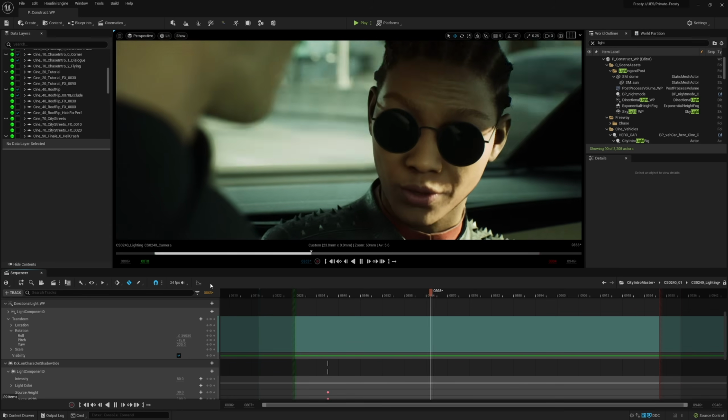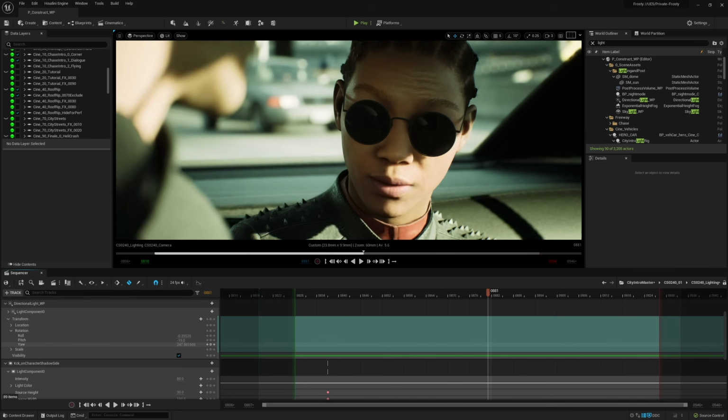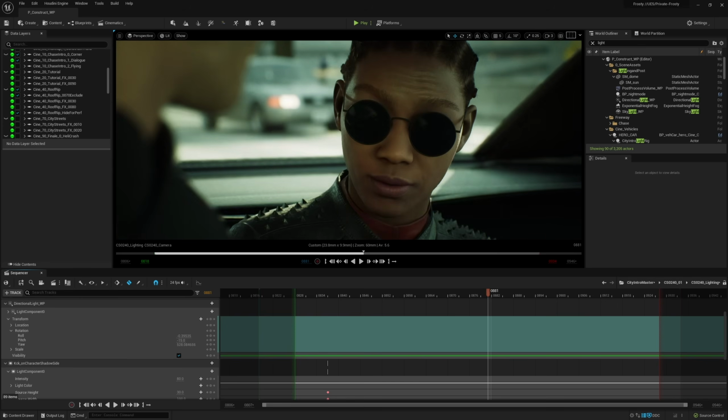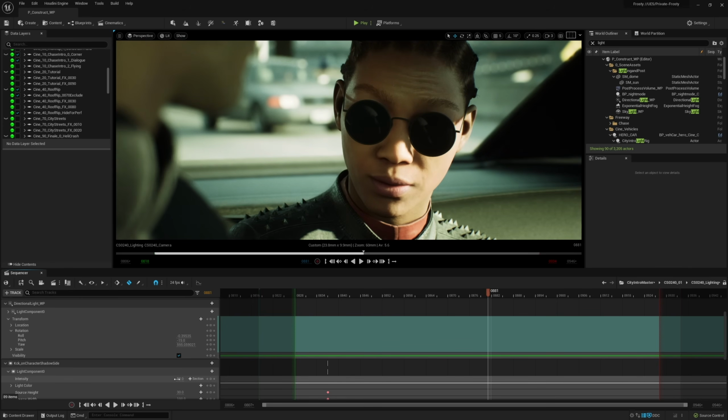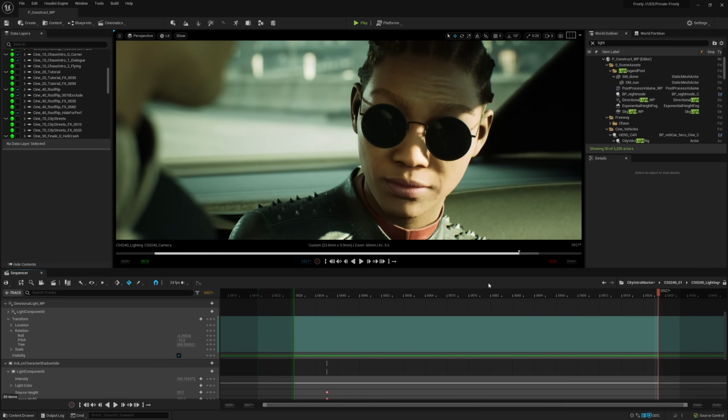The lighting was approached from a live-action mindset as well. Thanks to Lumen, the majority of shots could be lit much like a film relying on natural light. We used a single directional key light and a sky dome, adding an additional rim or fill light only when necessary. We could then adjust the sun position per shot.